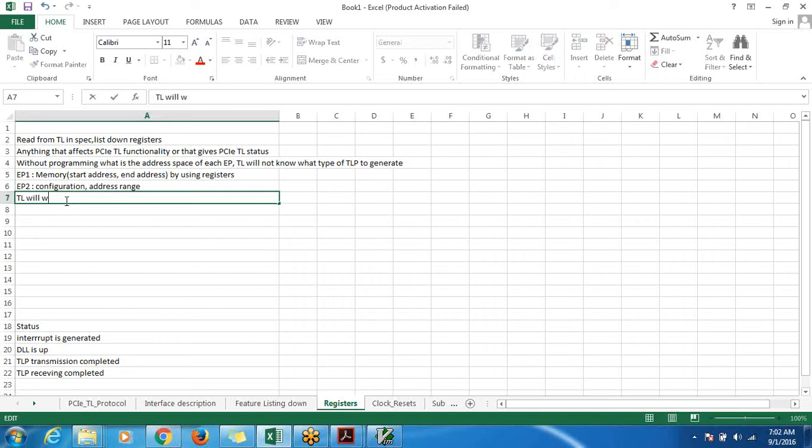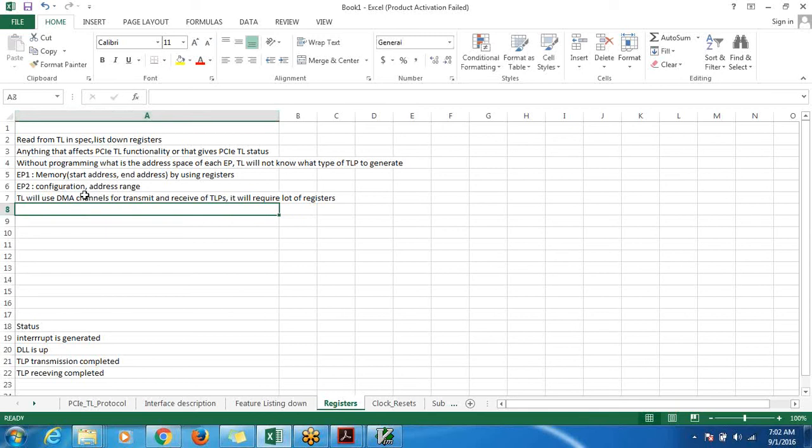We'll use DMA channels for transmit and receive of TLPs. It will require a lot of registers. Okay, so again, I would leave it to you to read the spec and come up with these things. What more can we do? I mean, what more registers can we add?